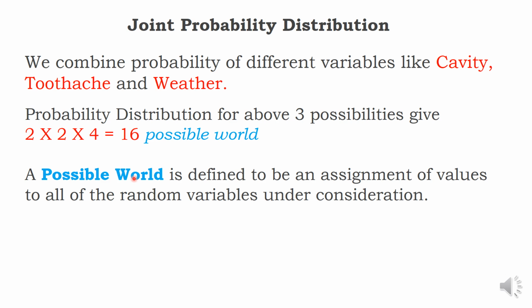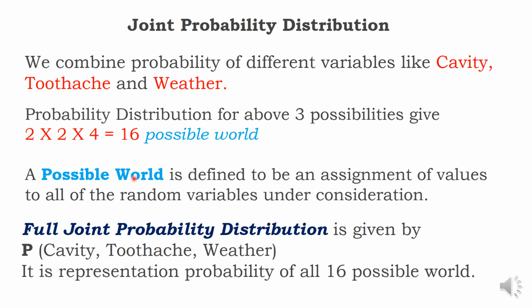Now I joined three different distributions. We call it the full joint probability distribution, not just one. If you take just the weather probability distribution, or just toothache and weather joint distribution, versus cavity, toothache and weather, that is the full joint probability distribution.